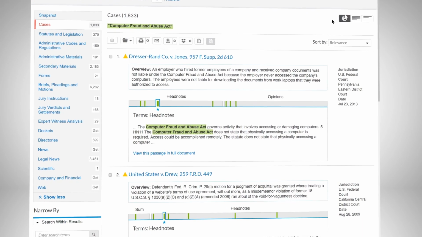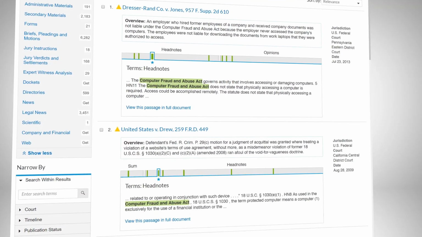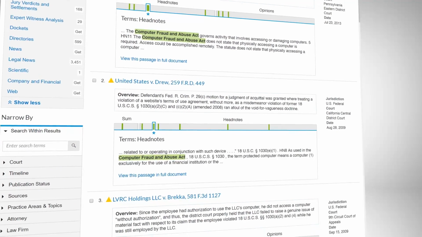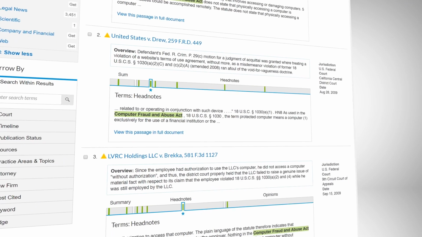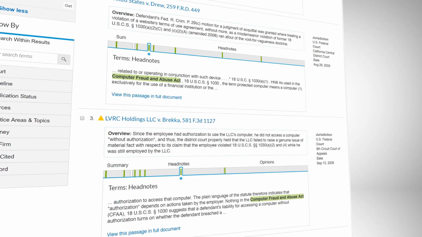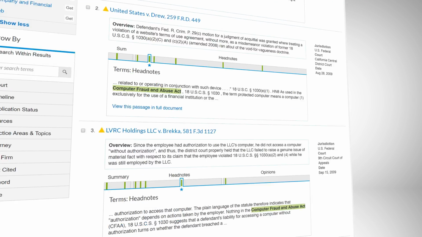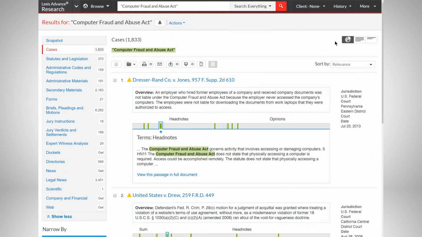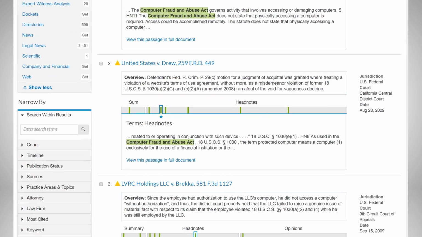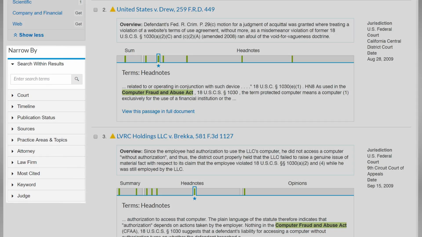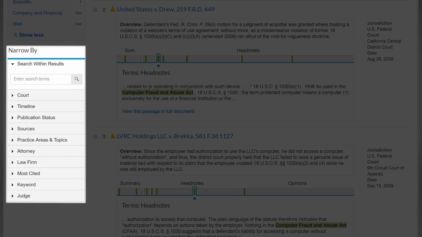Now, look at the cases to view the relevant decisions discussing our statute. Notice how easy it is to see where your search term appears in the document with Search Term Maps, a feature available only on Lexis Advance. This search resulted in more than 1,500 cases on this topic. You can use your post-search filters on the left to narrow these results.